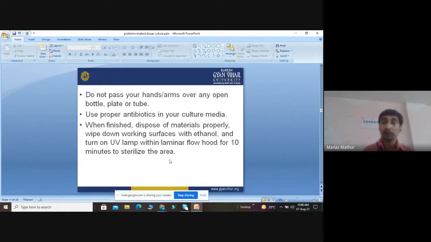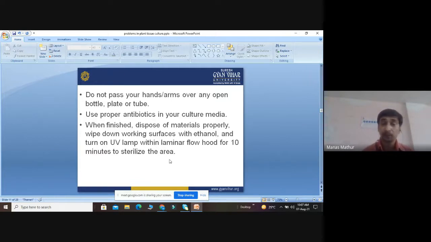Then we do not have to pass our hands or arms over any open bottle, plate or tube. Why? If we touch the open bottle with our hands, all our microbes will adhere to the surface of our hand, and from there they can enter into the media and cause contamination.